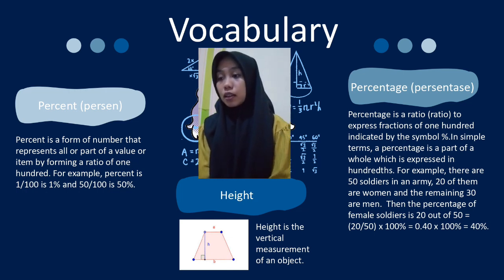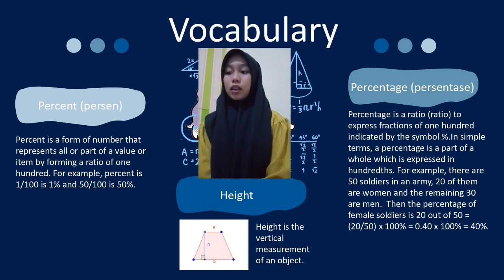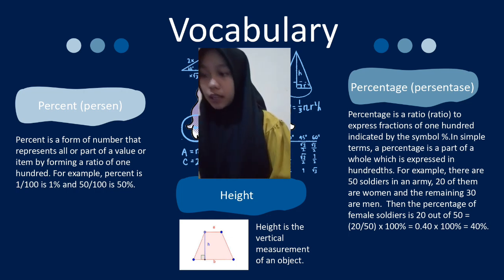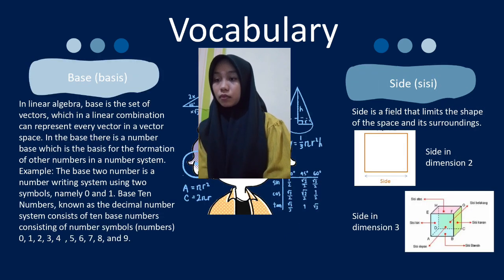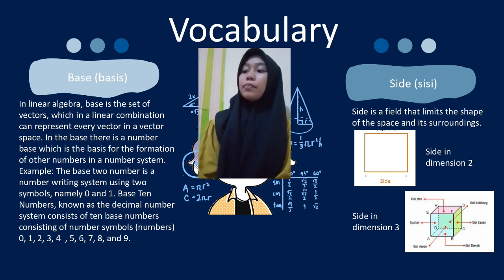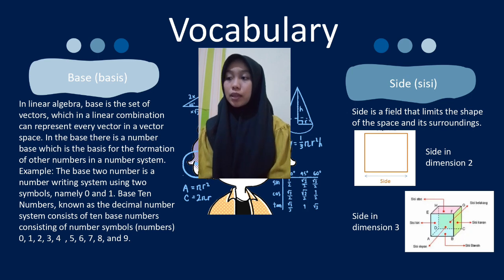Next we have height. Height is the vertical measurement of an object. This is the height of this item.